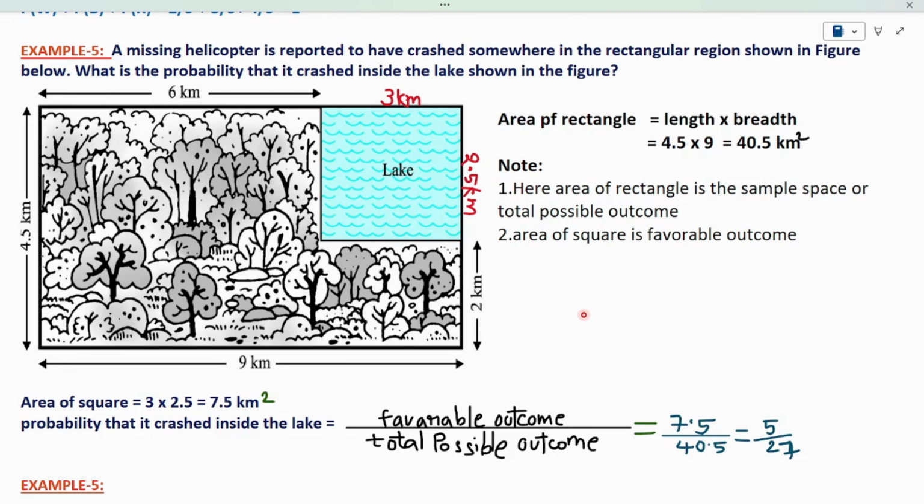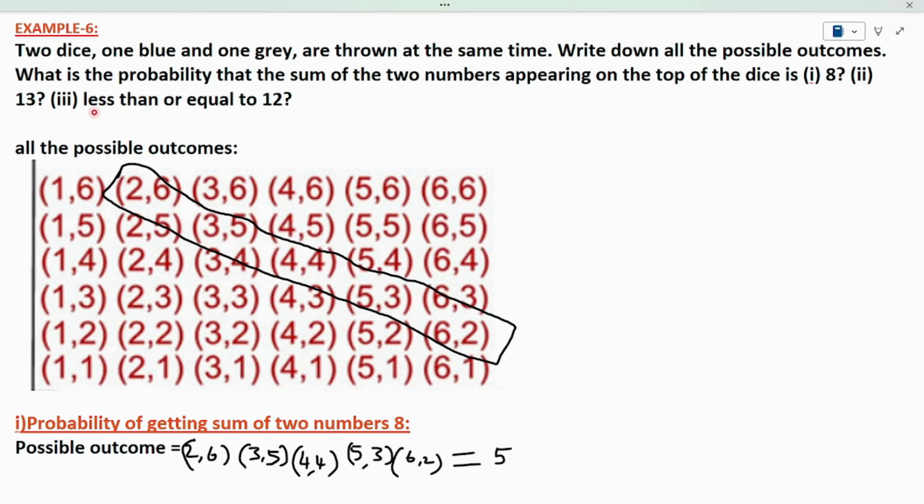See the example number 6. Two dice, one blue dice and the other a grey dice, are thrown at the same time. Write down all the possible outcomes. What is the probability that the sum of two numbers appearing on the top of the dice is 8, 13, and less than or equal to 12?